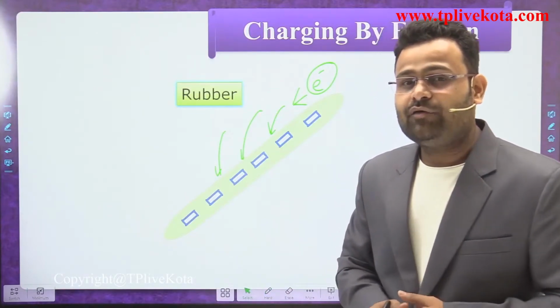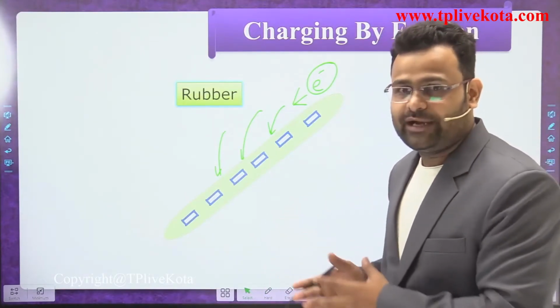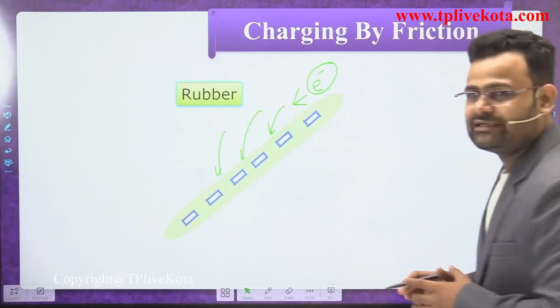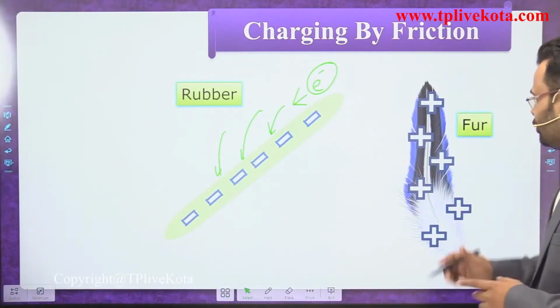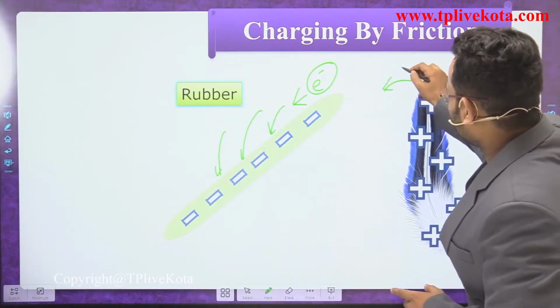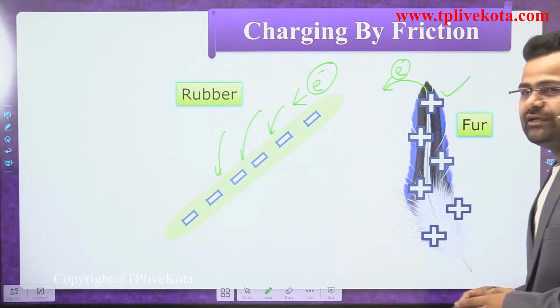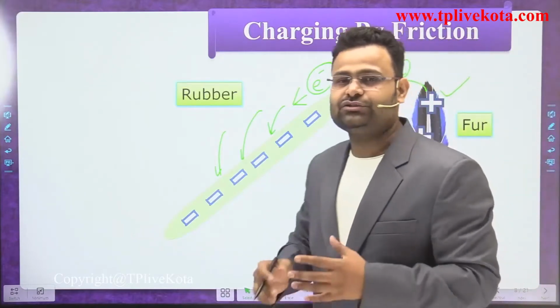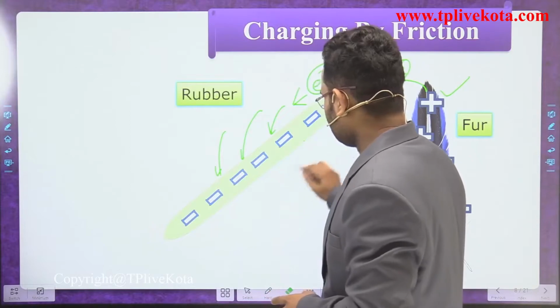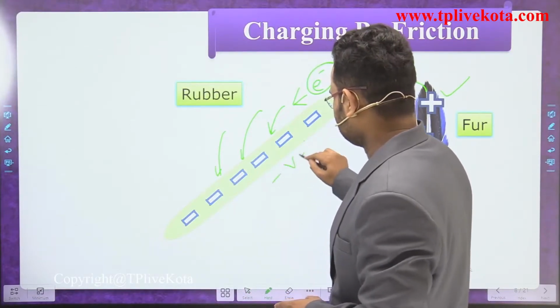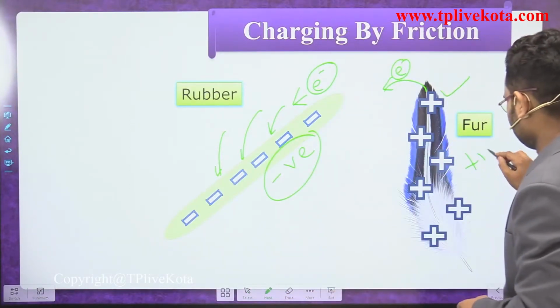So how do we get those electrons? Someone has to donate them. Which body donates the electrons? The fur donates the electrons. When it donates electrons, it becomes positive. The rubber accepts those electrons, so it becomes a negative charge, and the fur becomes a positive charge.